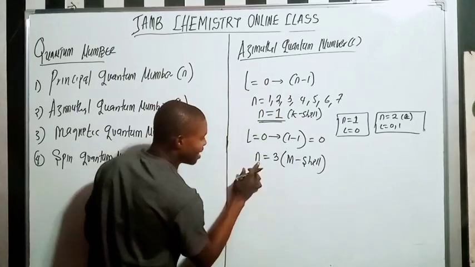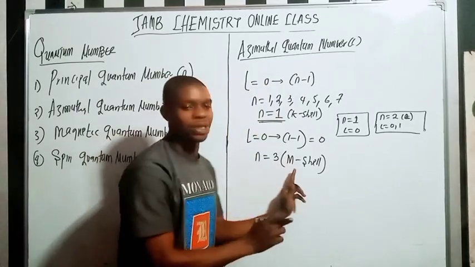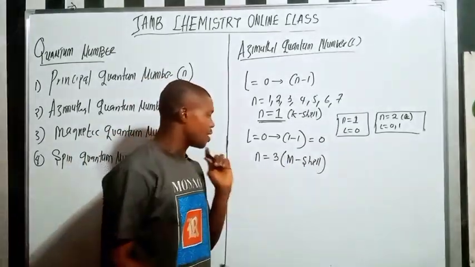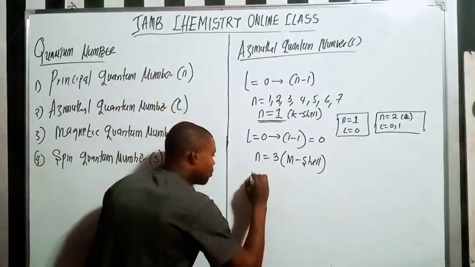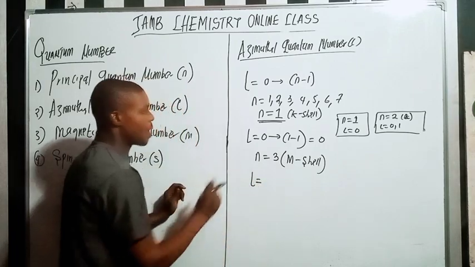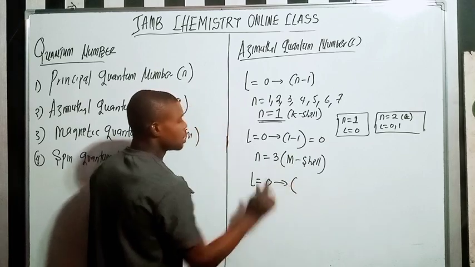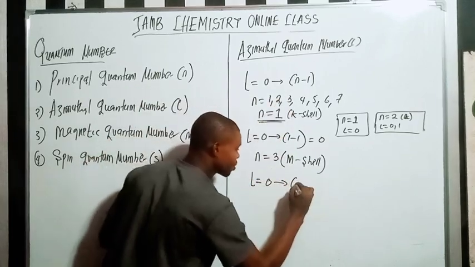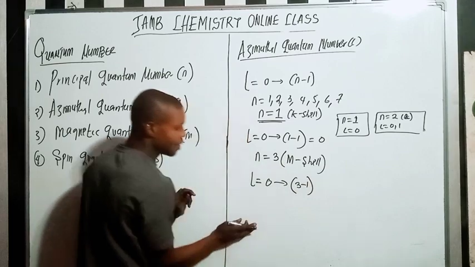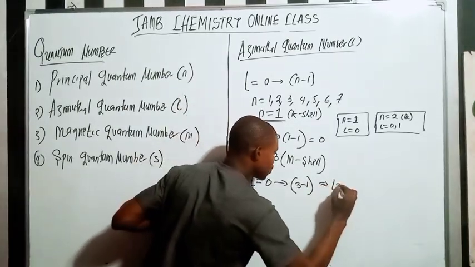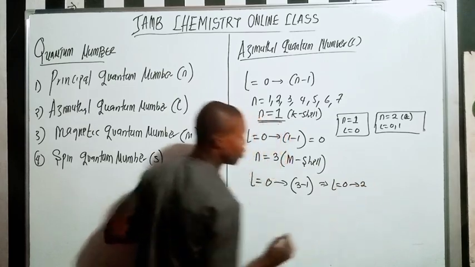So n is equal to 3. Then I'm talking about the M shell. Do you understand? K, L, M, N. So I'm talking about the M shell. Now what will be my azimuthal quantum number? I'm starting from 0, right? So it will be 0 to n minus 1. My n is 3, so 3 minus 1, right? It means that I would have l equals 0 to 2. Do you get that?